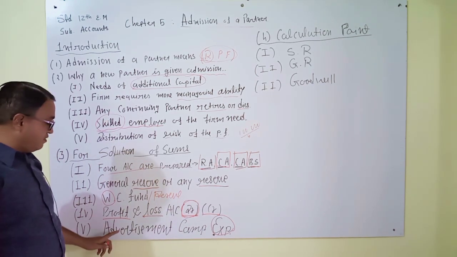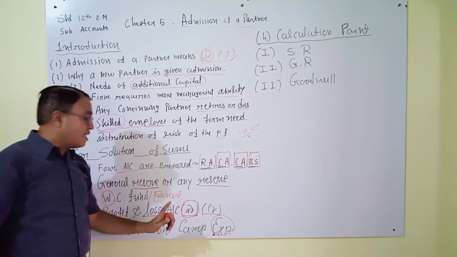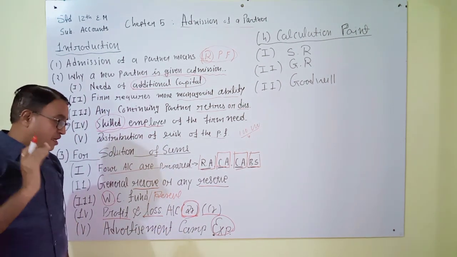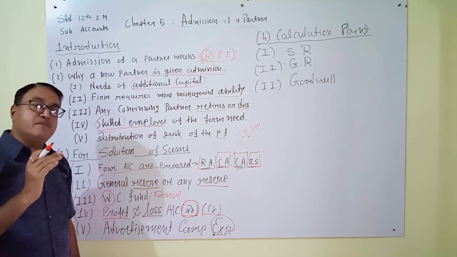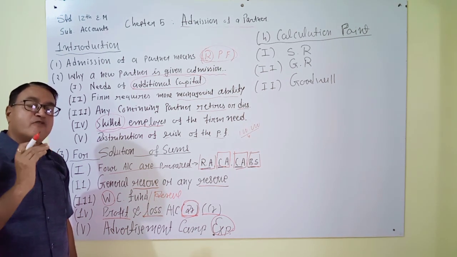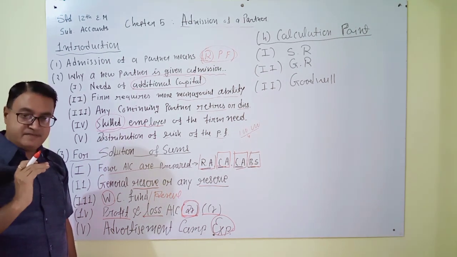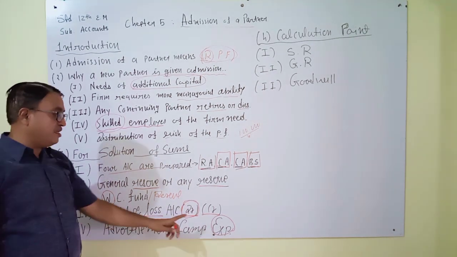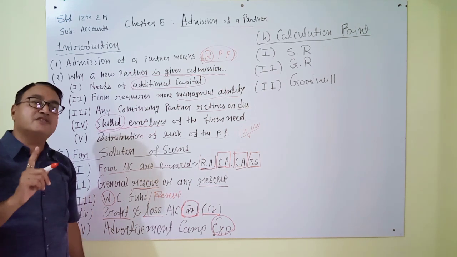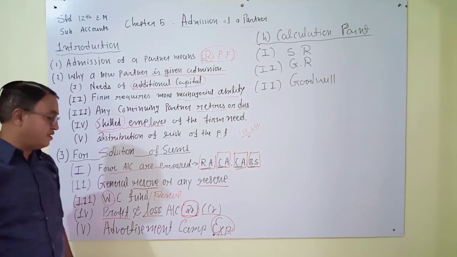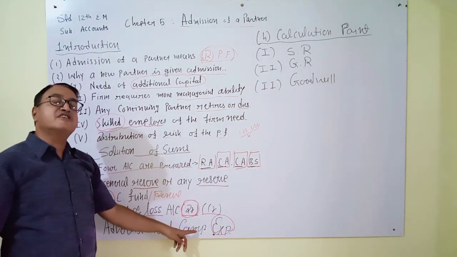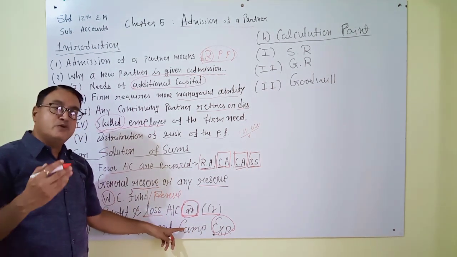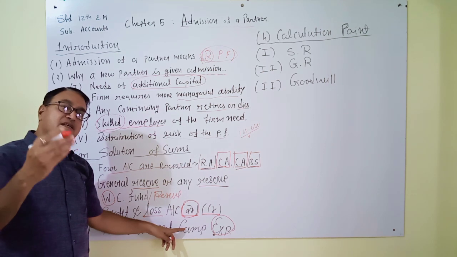But here the given word is advertisement campaign expense. Campaign expense means its benefit we can get for years and years. Again I will explain. If it is advertisement expense, its benefit is just for a year. But here it is advertisement campaign expense. It means its benefit we can get for 2 years, 3 years, 4 years and more.